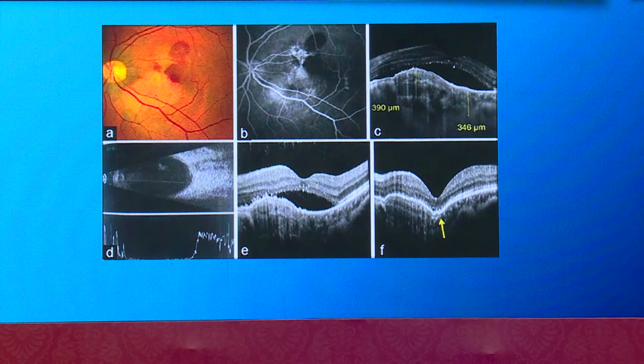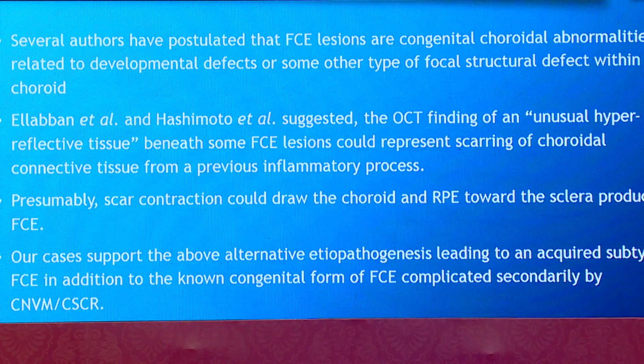This is another case where we had a choroidal osteoma, and that is nicely seen in this EDI with fluid, because there was hemorrhage here and there was a choroidal neovascular membrane at the side, and after treatment you can see at the edge of the choroidal osteoma there is a focal choroidal excavation coming. So this is another case. Even though there are reports that it can be congenital, we are showing some cases where it is acquired. Initially it was not present.